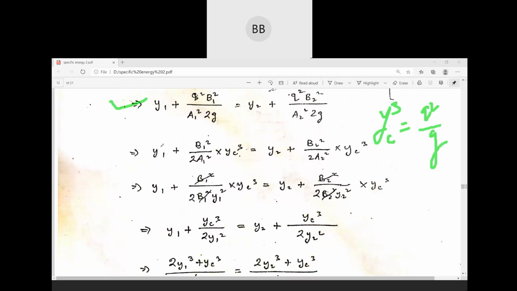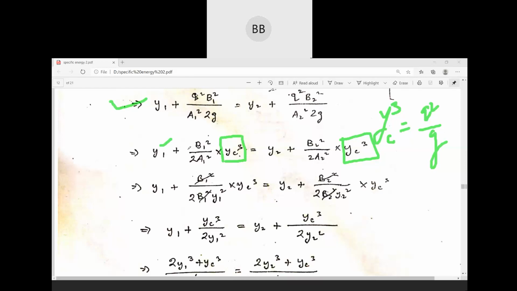So y1 plus B square divided by twice A1 square, and that q square divided by g, you can directly write yc cube here also. Other terms will remain the same. Only in place of q square divided by g, we are going to write yc cube.